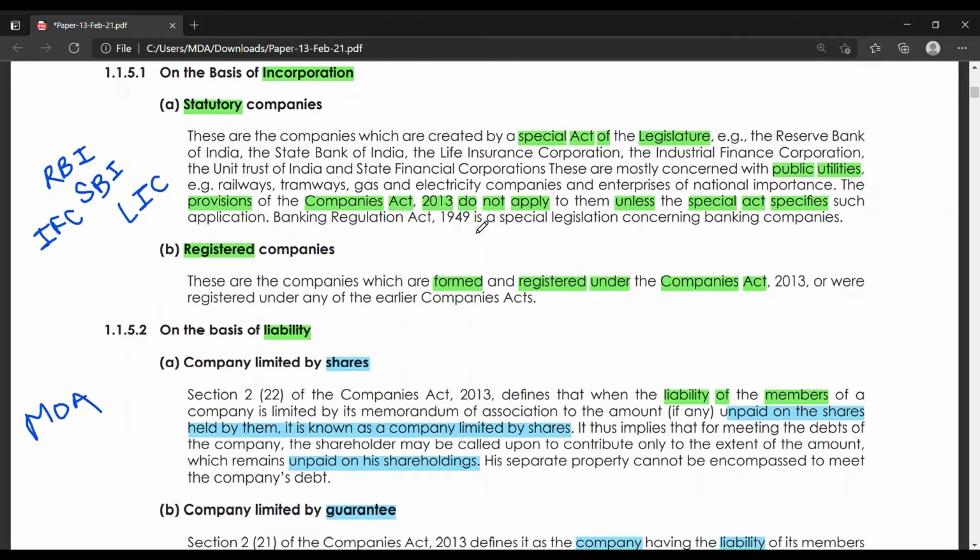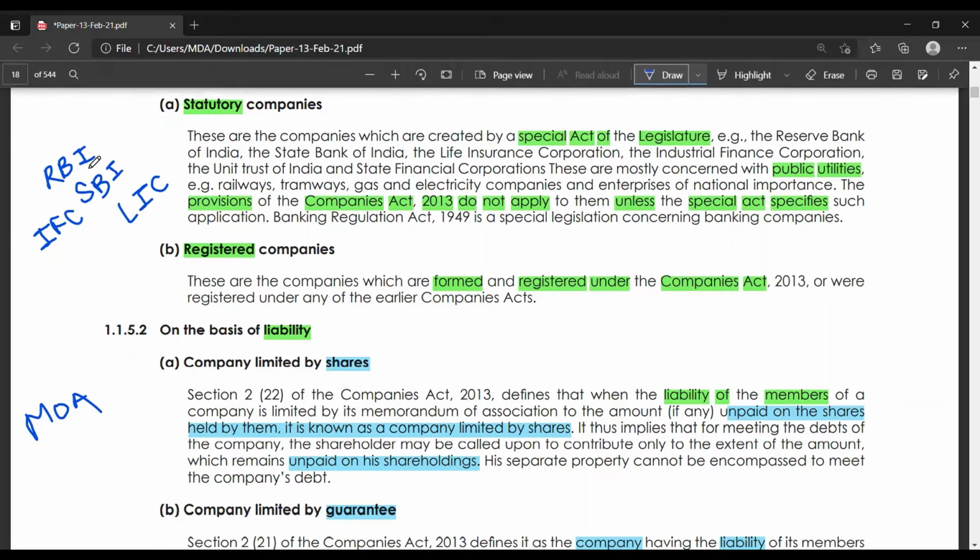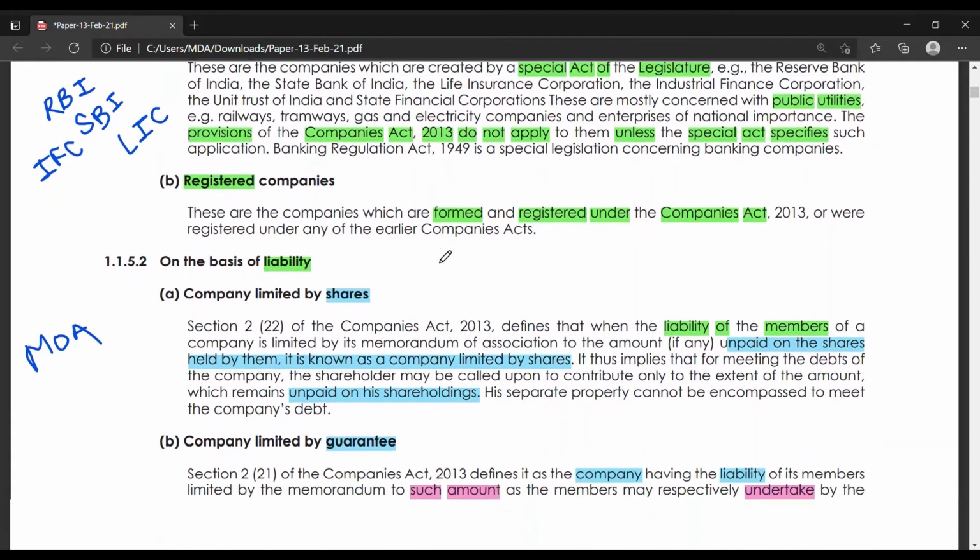These are mostly concerned with public utilities, and the provisions of Companies Act 2013 will not be applied to any of these acts unless it is specifically mentioned that they have to be applied.